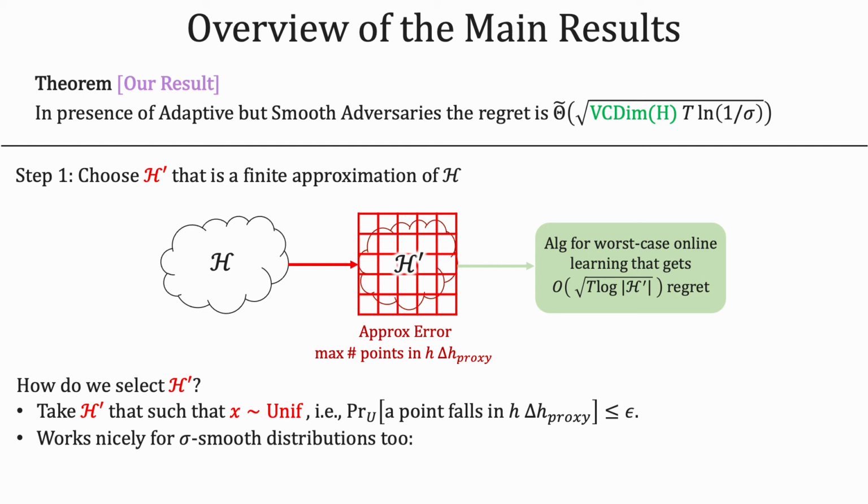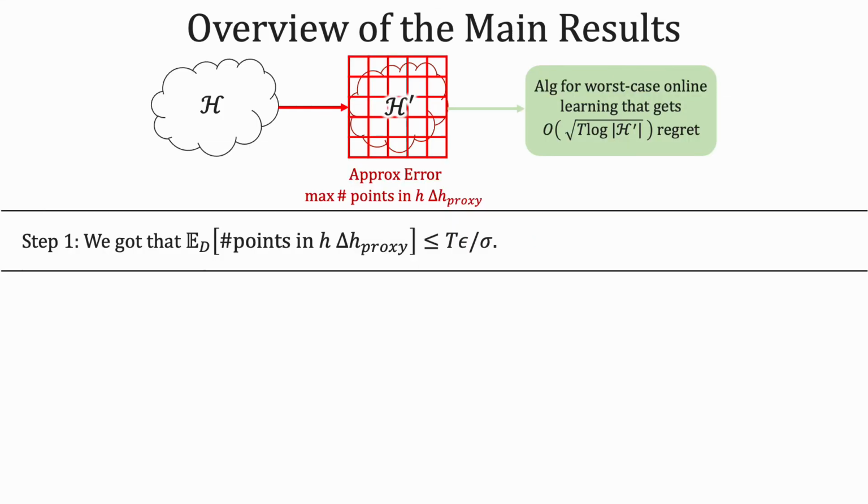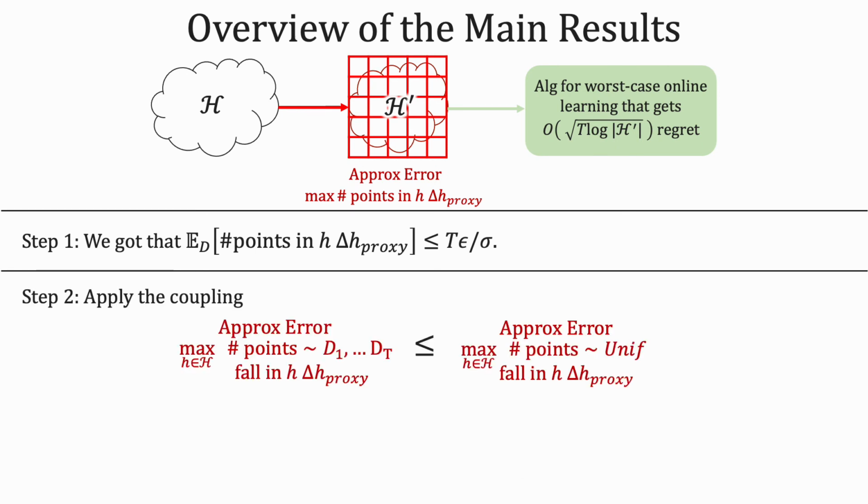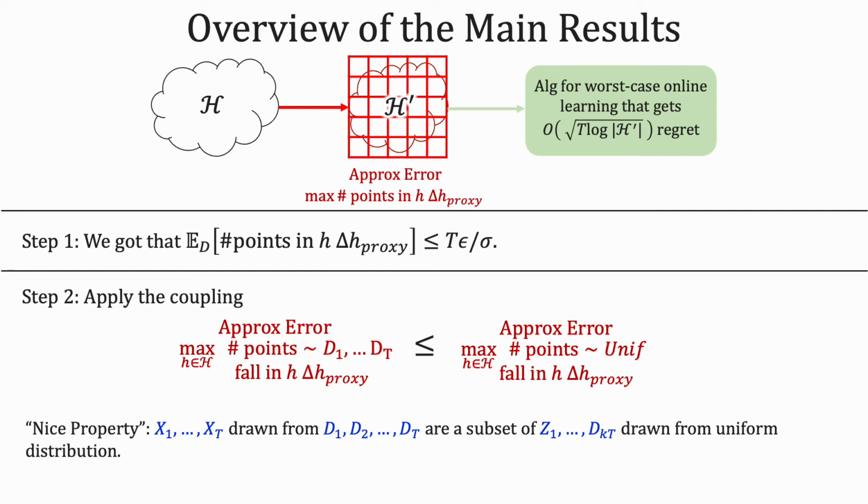The expected number of points in the difference set is at most t times epsilon over sigma. We then apply the coupling. The approximation error is given by the number of points from the smooth adaptive distributions falling in the difference set. This is at most the number of points from kt samples from the uniform distribution falling in the difference set. This follows from the nice property of the coupling which says that x1 to xt is a subset of z1 to zkt.